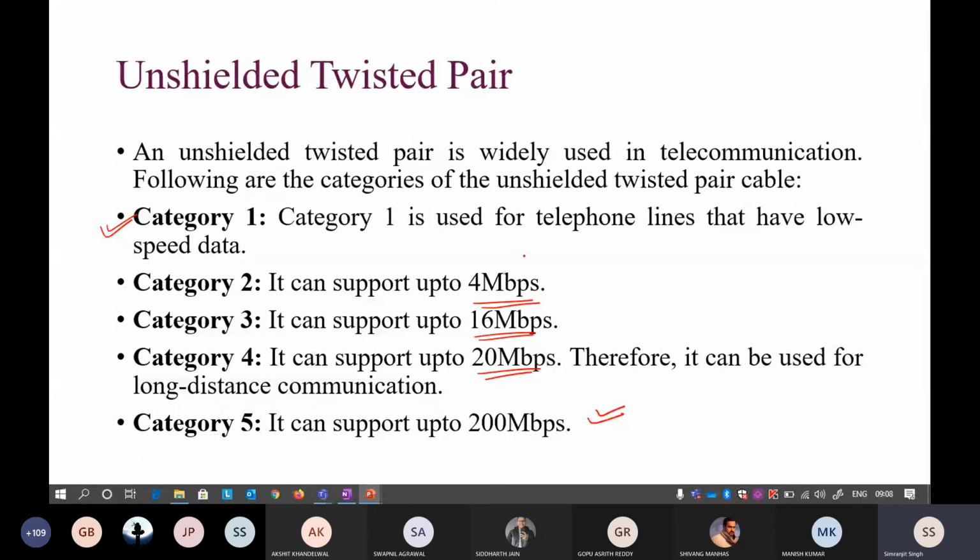Okay, so keep in mind this is a bit. Most of the time, if something is written like mbps, it means megabits per second. If it is written MBps, with a big B, it means megabytes per second. So there will be a difference. There is always a difference between these.